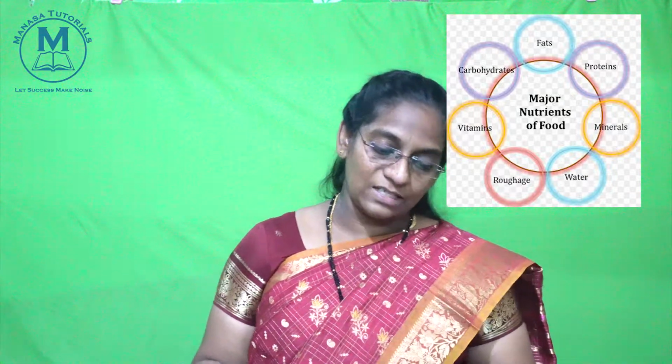Our food consists of 7 components: carbohydrates, proteins, fats, vitamins, minerals. These are the 5 major components. Besides these, we also see water and roughage. These are all the major nutritional components in our diet.